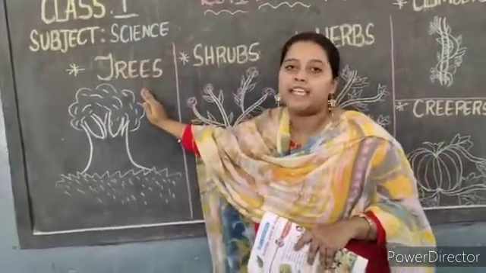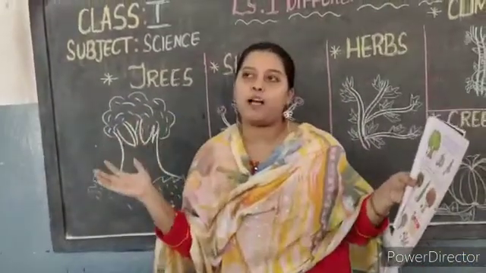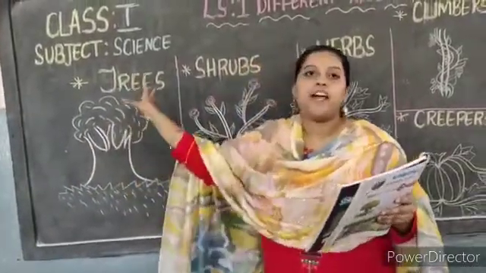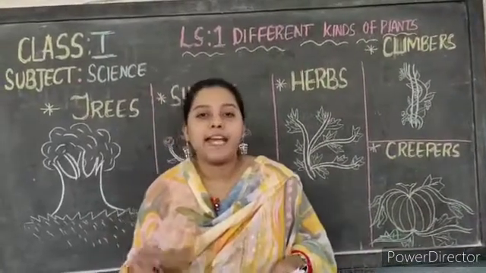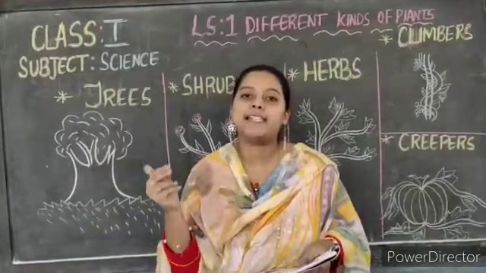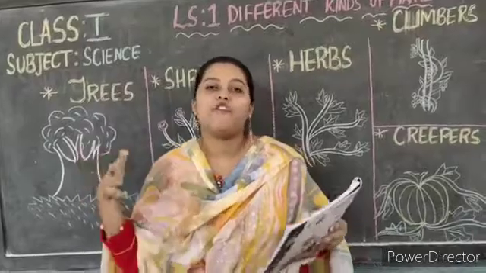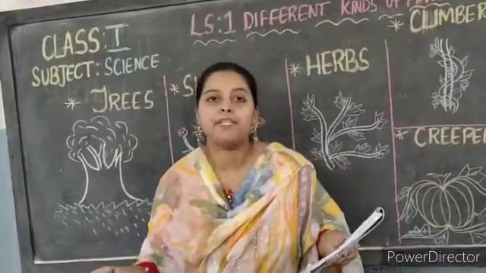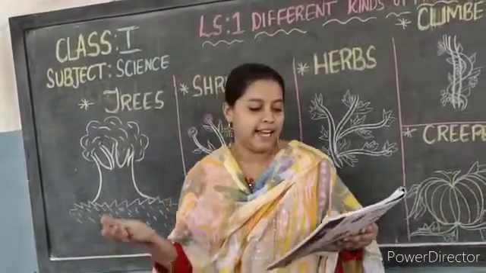These trees, children, are big and strong plants. They can stand straight. Examples for the trees: banyan tree, mango tree. These are two examples I am saying. If you want, you can also give any two examples from your side. Which tree is your favorite tree? Okay, children.